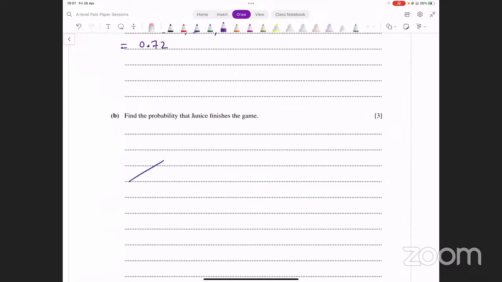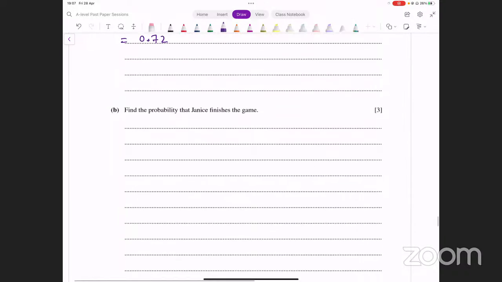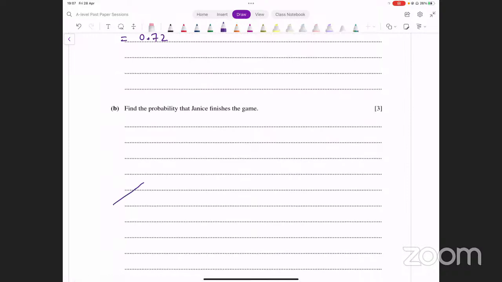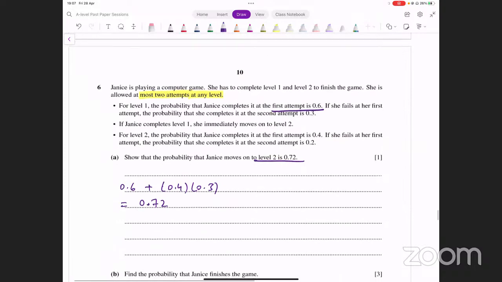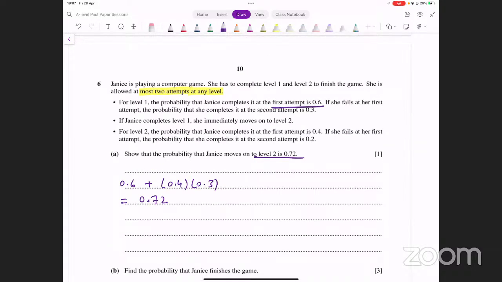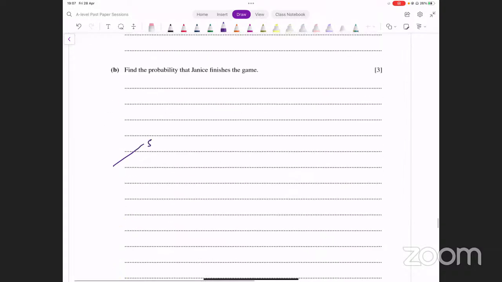First case में, first attempt में क्या possibility होगी? She either is successful, जिसको हम completes नाम दे देते हैं, or she fails. ये उसकी first attempt है at level 1. So let me label this here. Level 1 first attempt. Yeah, so 1-1. Then you have level 1 second attempt.